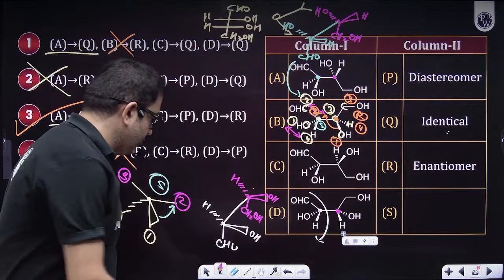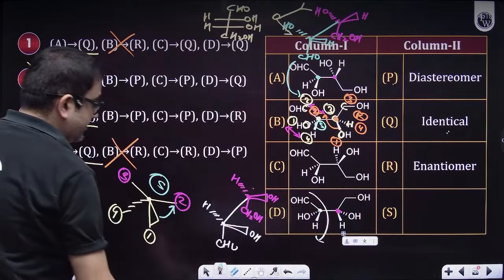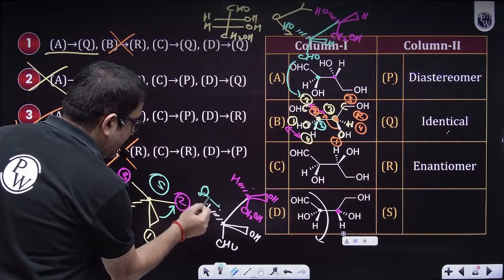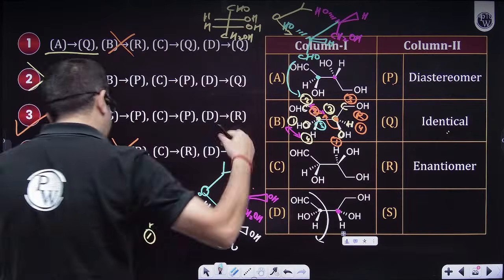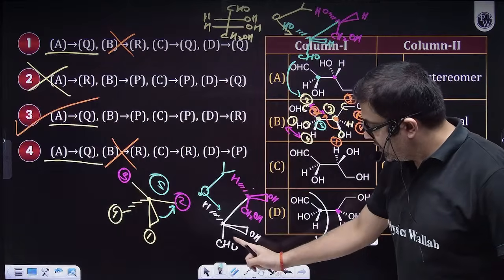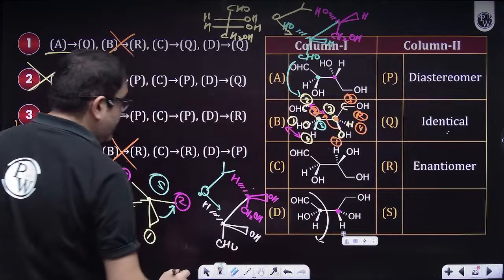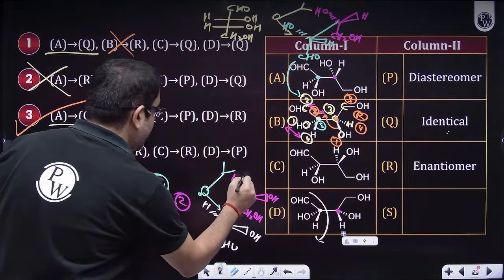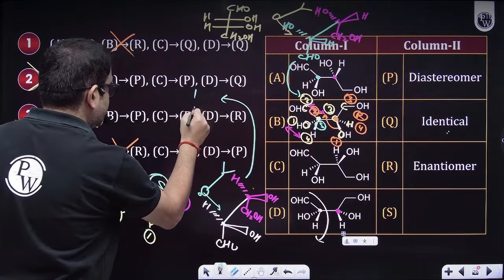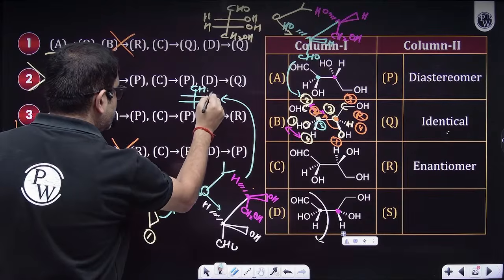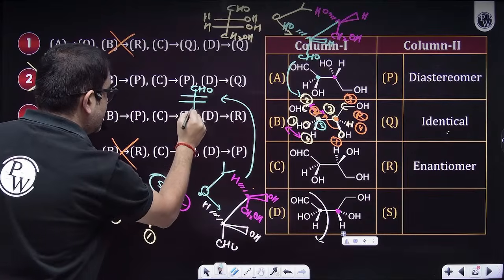Now, sir, you can clearly see this is much easier. If you just lie down and visualize from here, this is your body, so you're visualizing like this. This is my aldehyde. Let me draw that aldehyde over here with some small space. This is CHO, and this is CH2OH.